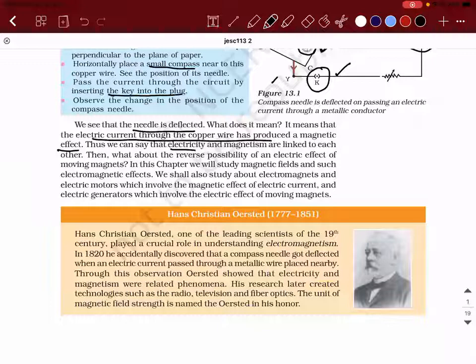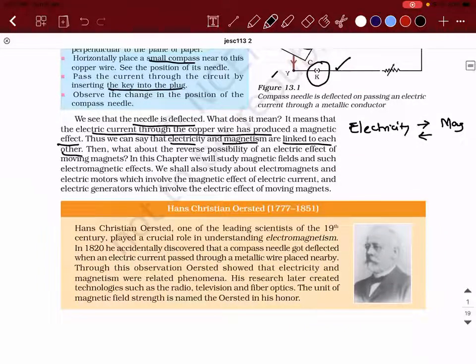So that is the first point to be noted. Look at the statement: thus we can say electricity and magnetism are linked to each other. They didn't conclude that electricity alone can generate magnetism. So what are the two branches? Electricity and magnetism. Electricity is able to generate magnetism. What about the vice versa, the reverse process? Yes, that is also possible, but we'll learn about this later. That is, magnetism can also generate electricity.